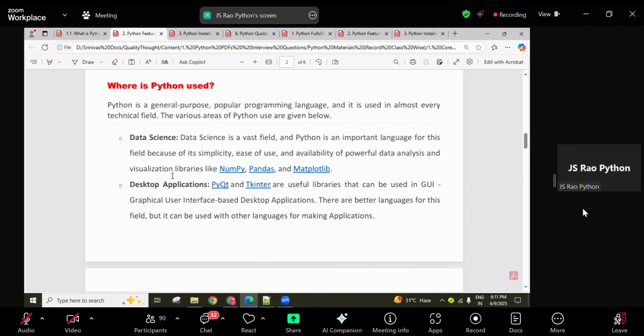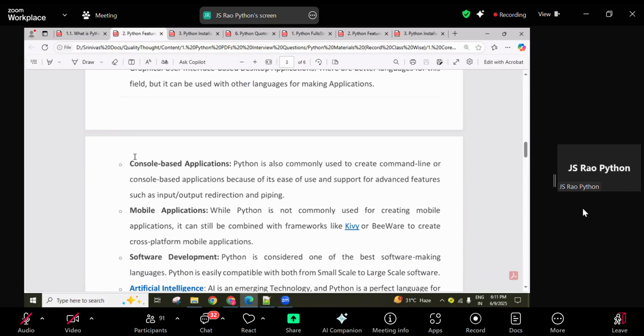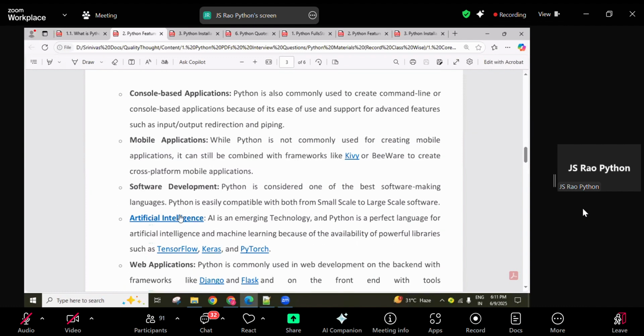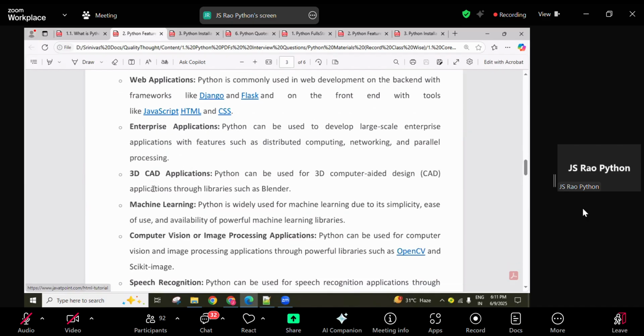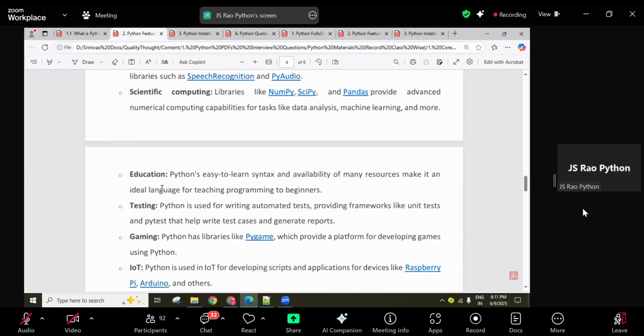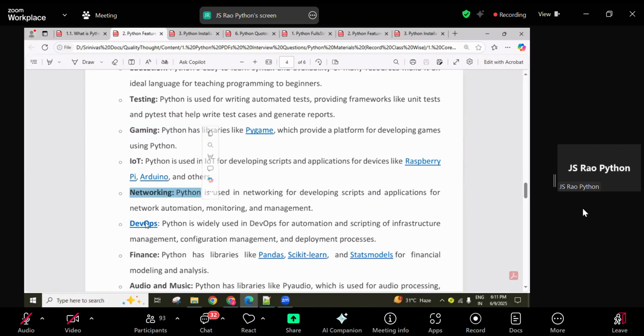Do practice all these things, do reading, and see where Python is used in real time: in data science, desktop application development, console-based applications, mobile applications, software applications, web applications, artificial intelligence applications, 3D CAD applications, enterprise applications, different domains. In the education system, in testing, in gaming, in IoT, in networking, in DevOps, in all these sectors Python is used nowadays. That's why Python is getting more in demand.